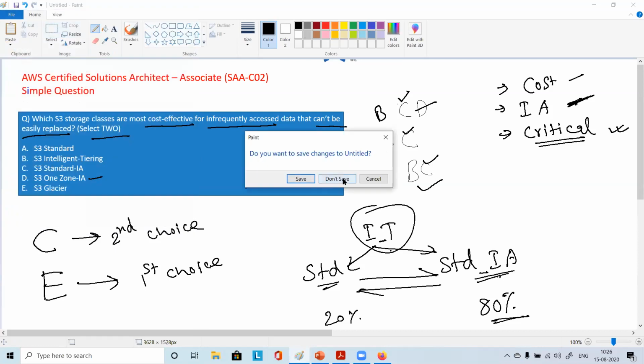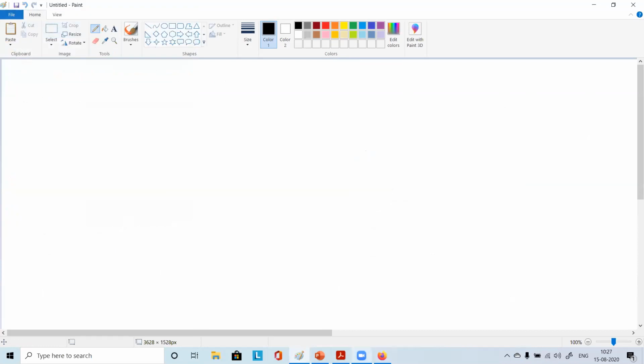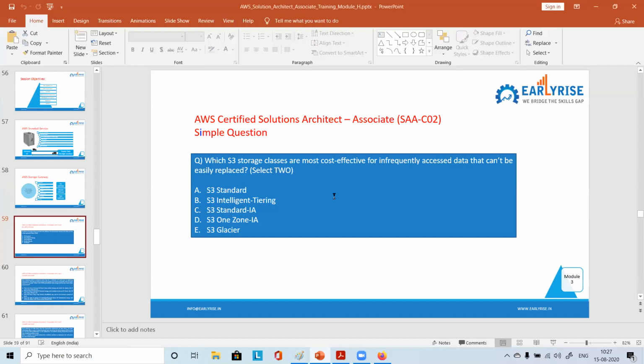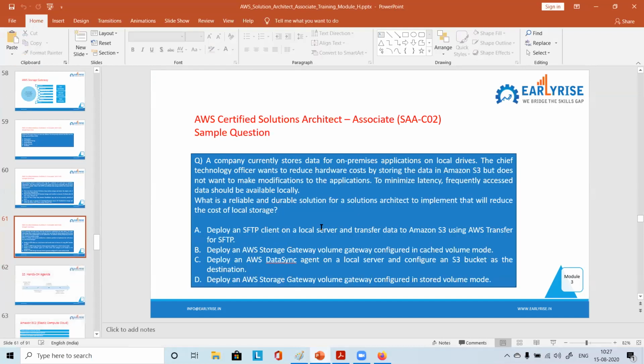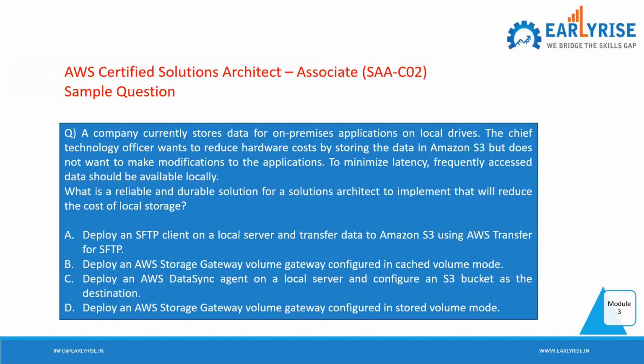So fine, let's look at another question. We have one more question. Please go through it. This is a sample question, so this is how it will be in the examination. Please take some time and try to understand.